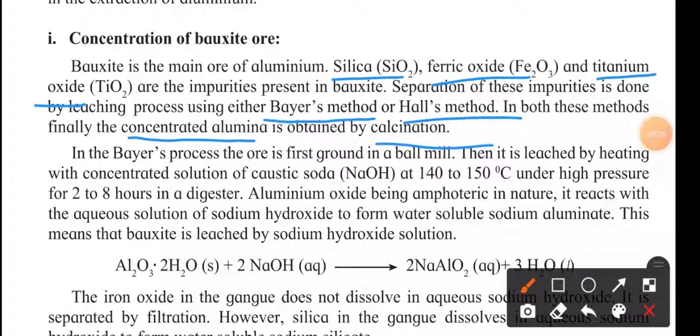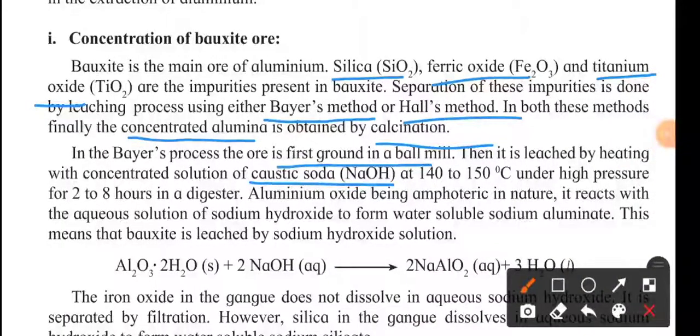What happens in Bayer's process? In Bayer's process, the bauxite ore is first ground into fine particles, and these fine particles are allowed to react with caustic soda, that is NaOH.